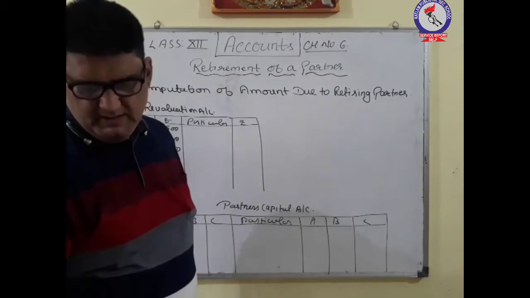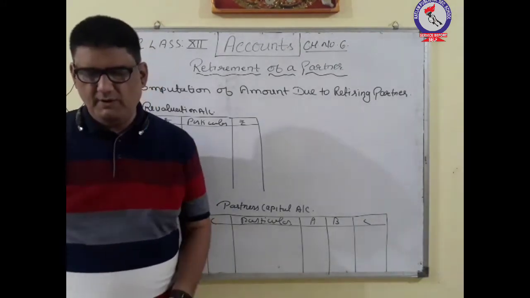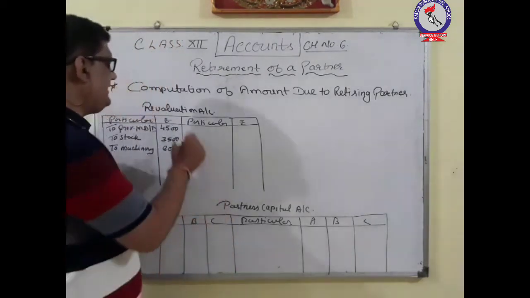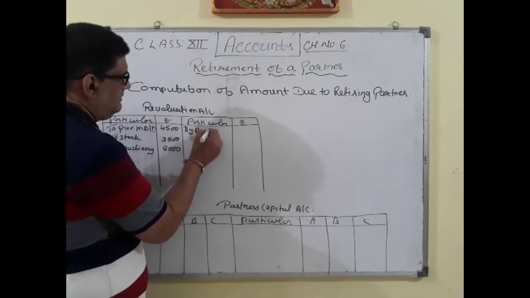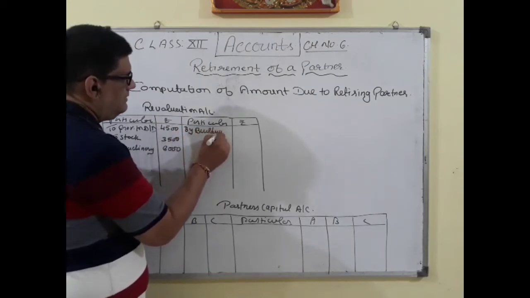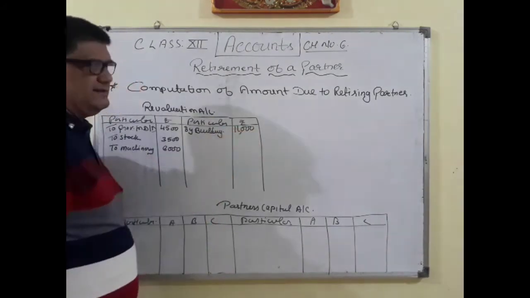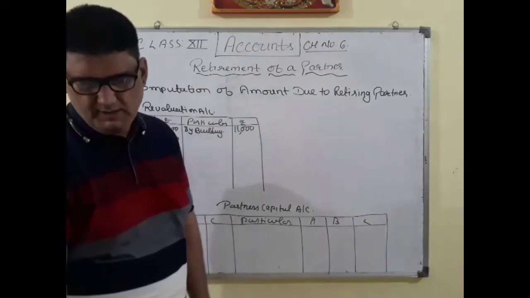Then comes building to be revalued at 1,51,000, and the old value of the building was 1,40,000. So building increases by 11,000. So 11,000 in revaluation account, and the revised balance sheet will show the building with 1,51,000.